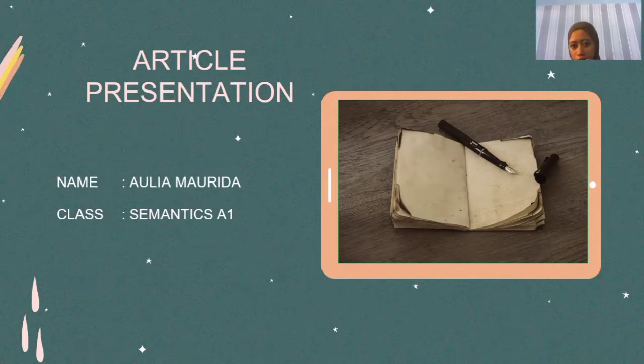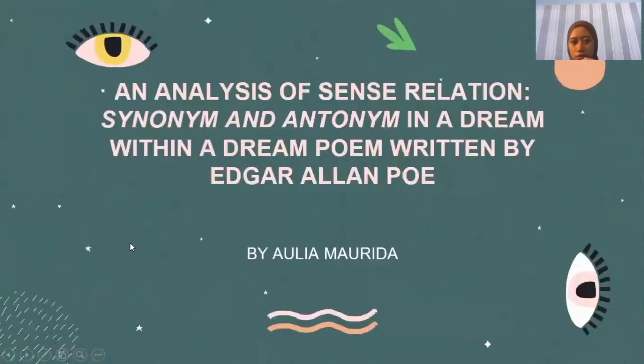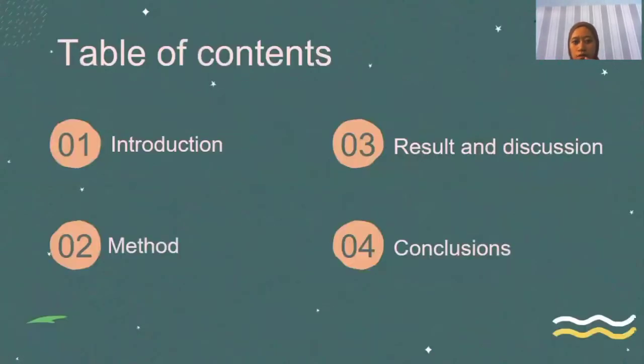Let me introduce myself. My name is Aulia Maurida from Semantics A1 class. Today I would like to present an analysis of sense relations, synonymy and antonymy in the poem A Dream Within a Dream, written by Edgar Allan Poe. The table of contents is introduction, method, result and discussion, and the last is conclusion.